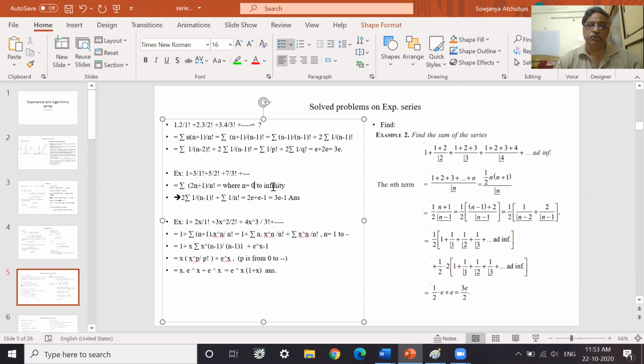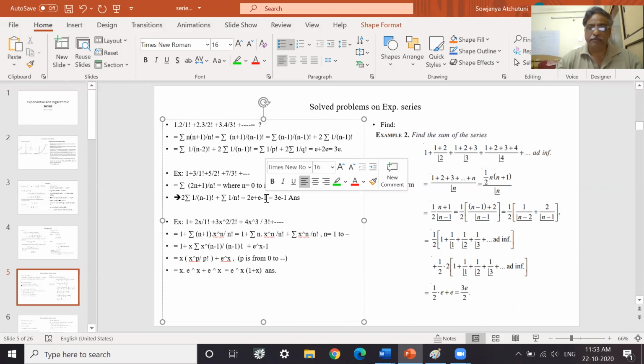So it is representing 0 to infinity. That means 2 into 1 by (n minus 1) factorial automatically becomes 1 minus 1, that is 0 to infinity. So this is 2e, and this is the sum of 1 by n factorial, n from 0 to infinity, which is e. So this total is 3e.